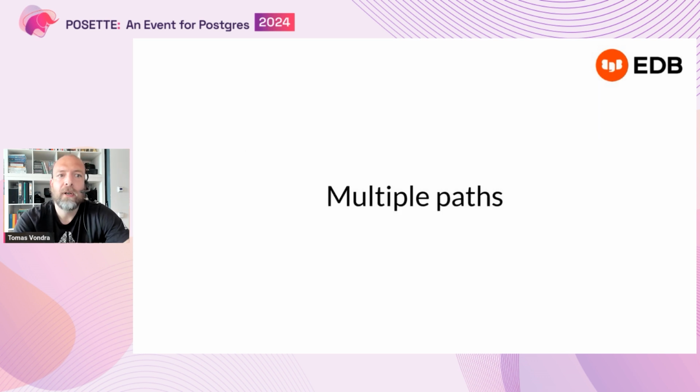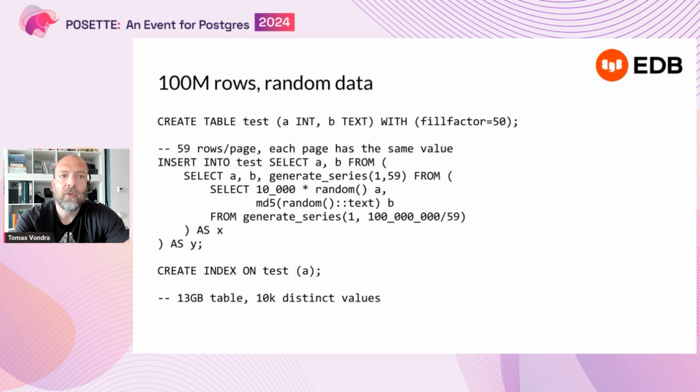So now about the other problem, which is about multiple paths. For this, I'm going to show a different example. We have a table which has about 100 million rows, and it's mostly random, except that it's random for the same value being stored on a single page, right?